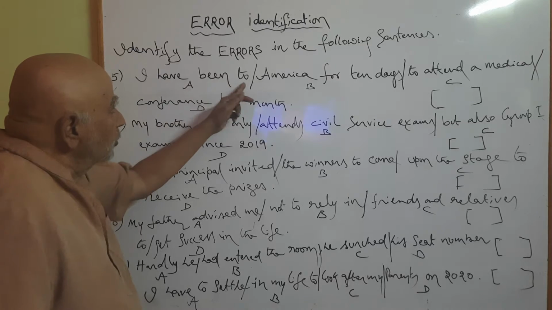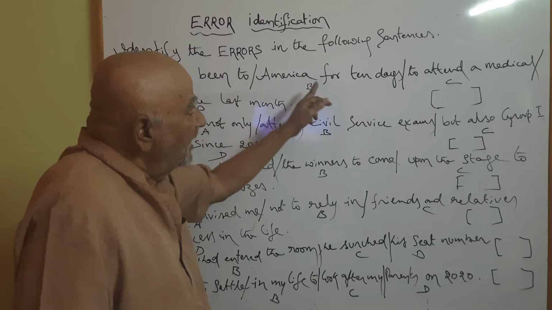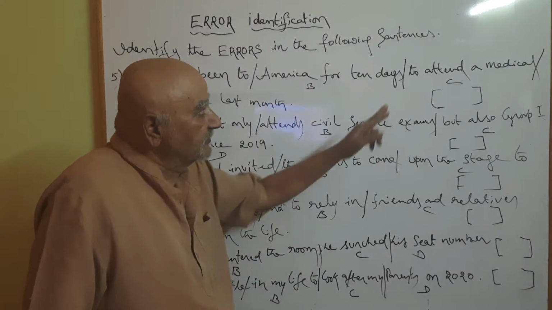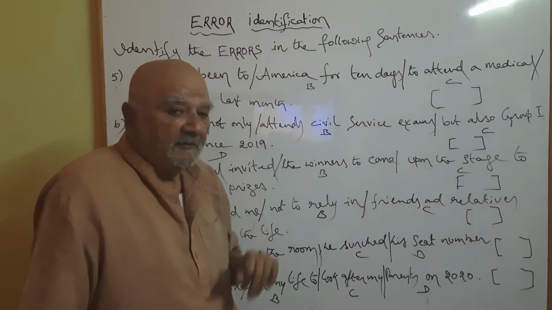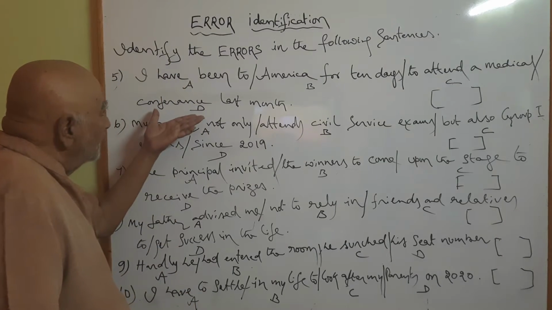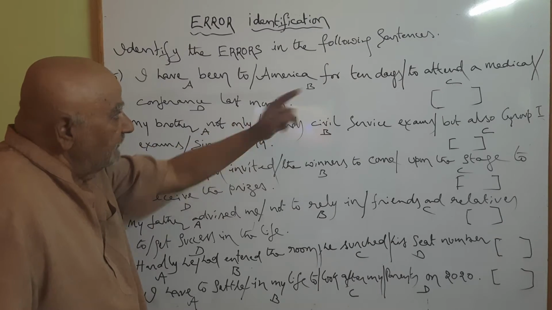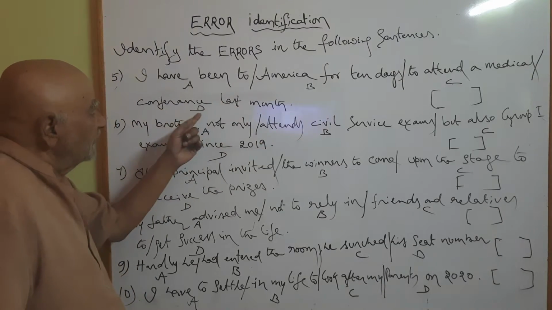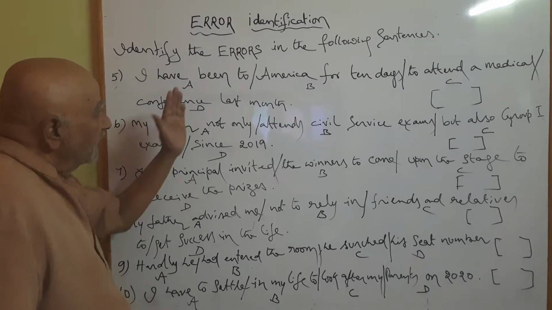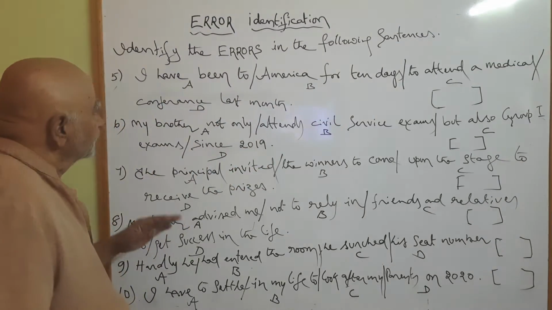I have been to, this is A part. America for 10 days, B part. To attend a medical conference, C part, last month, D part. So the sentence is divided into 4. There may be error in any part. If no error, your answer is E.